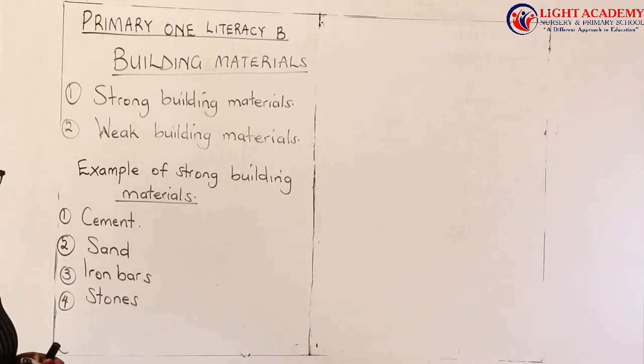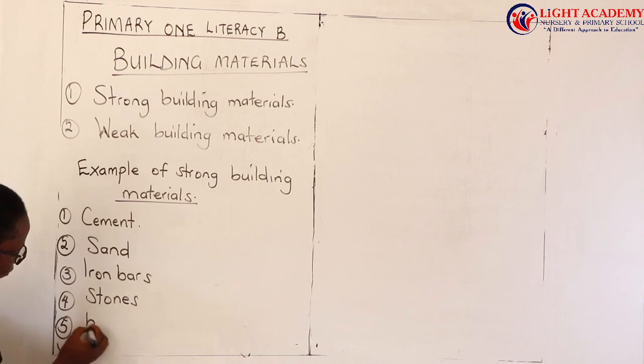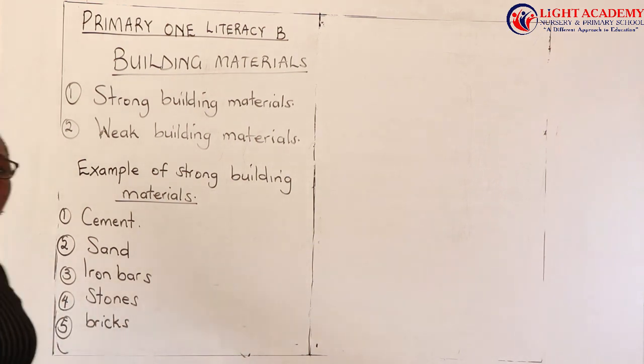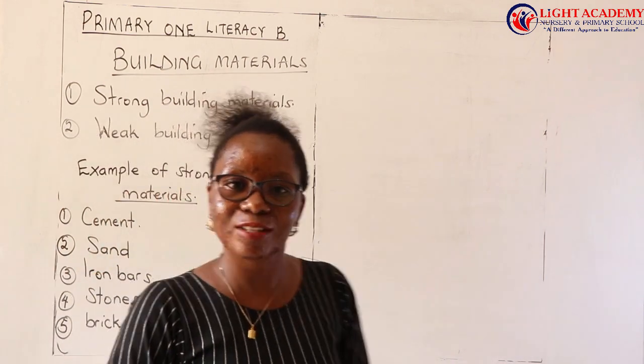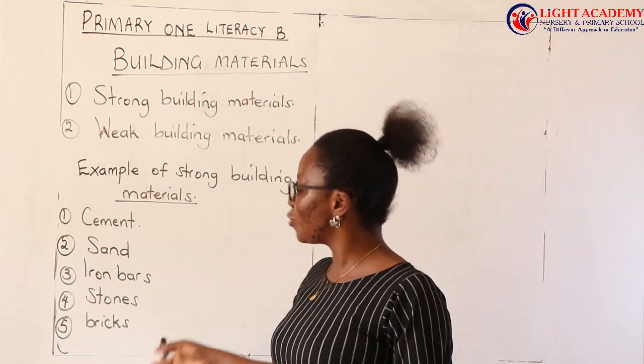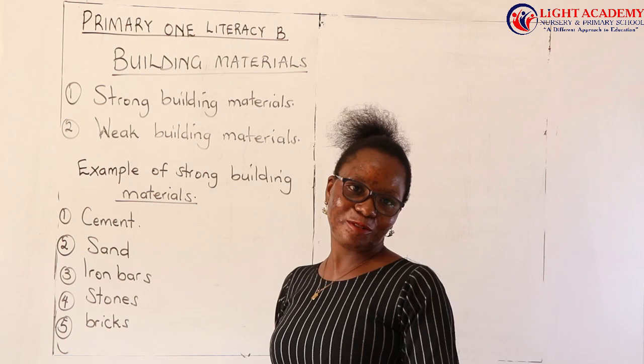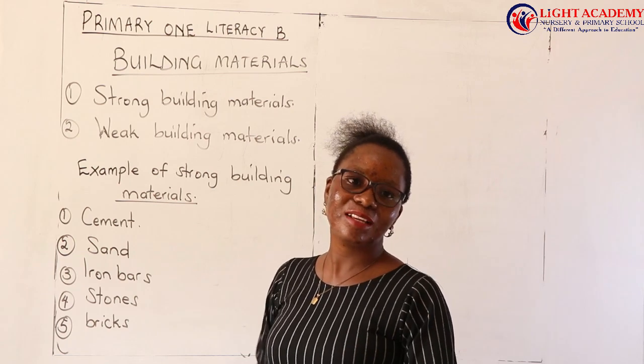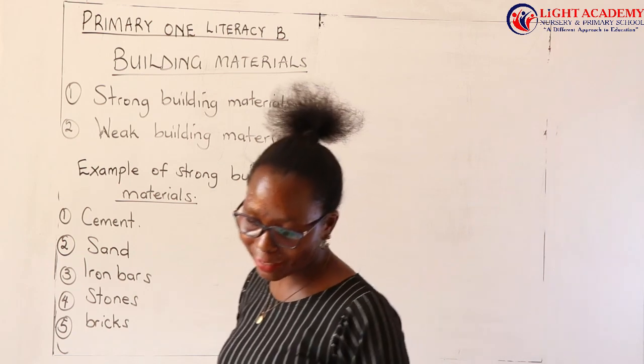Stones are also used to build a strong house. We have bricks. In vernacular, we call them amatofali. So when you use these bricks to build your house, let me tell you the truth, your house will be strong. It will be a permanent house.